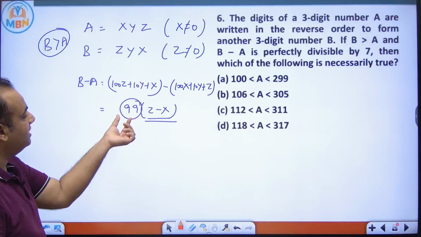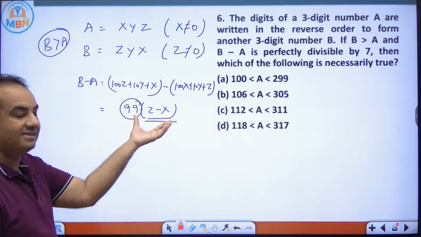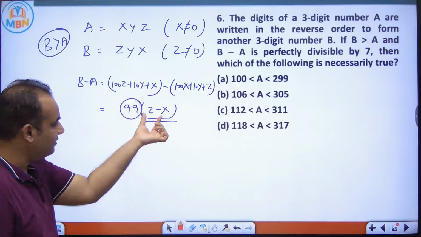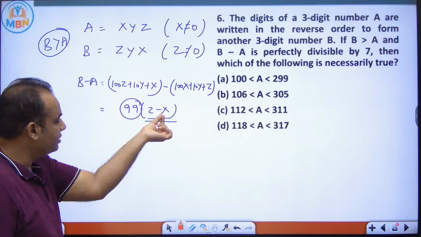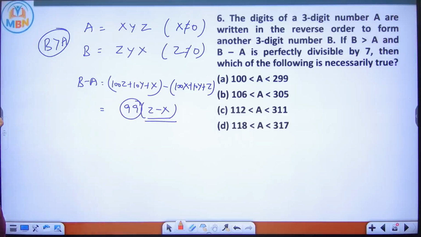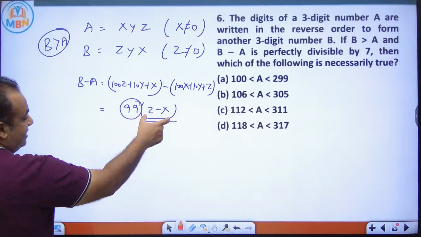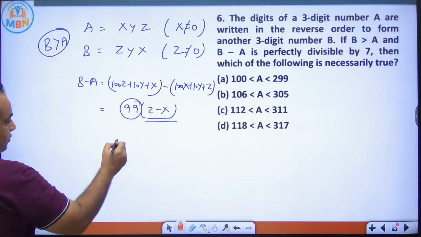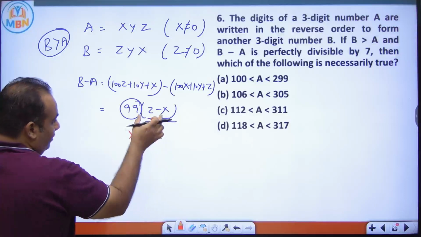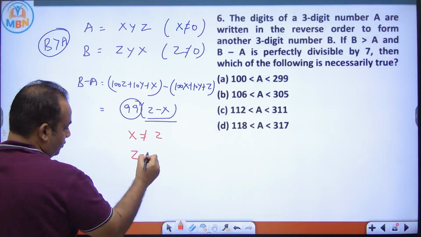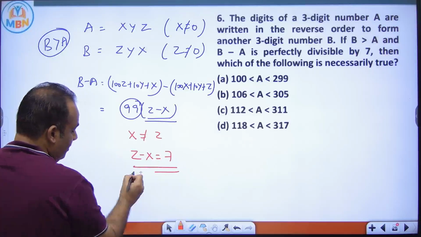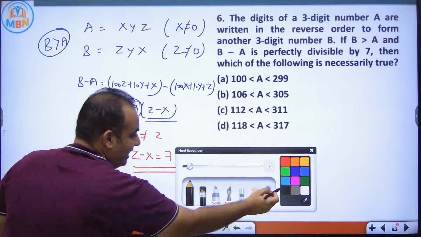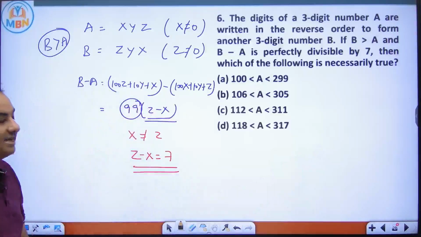Now see, because it is given that this number is divisible by 7, either this is 0, because then only it will be divisible by 7. But if this is 0, it means both numbers would be the same, which is not possible. So X is not equal to Z, and I know that this is a multiple of 7. So Z minus X is definitely 7. From here I got to know that Z minus X is 7.